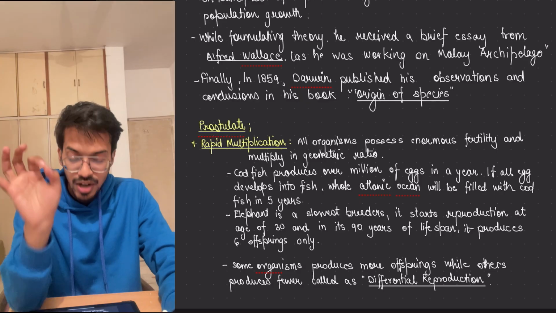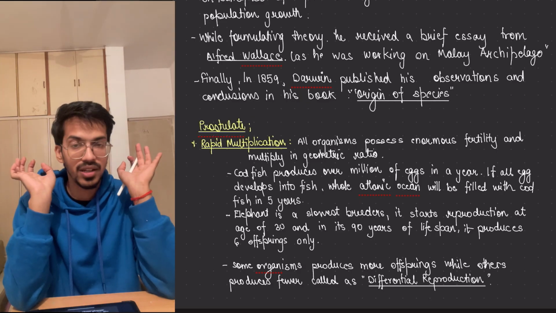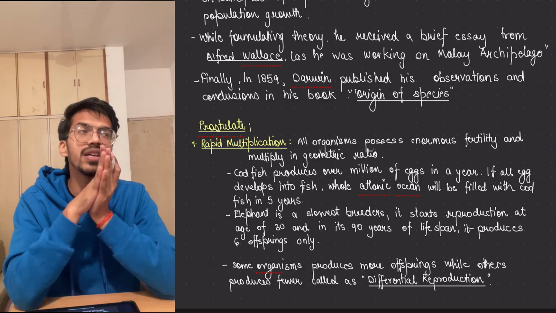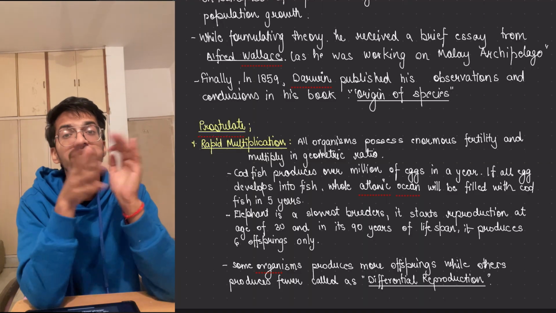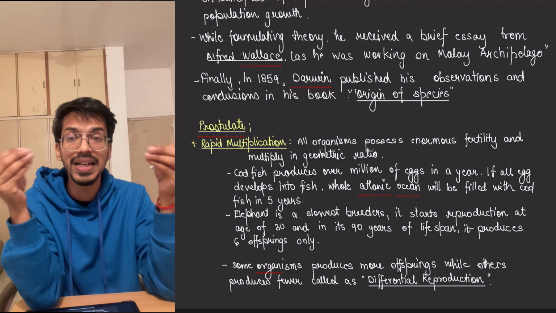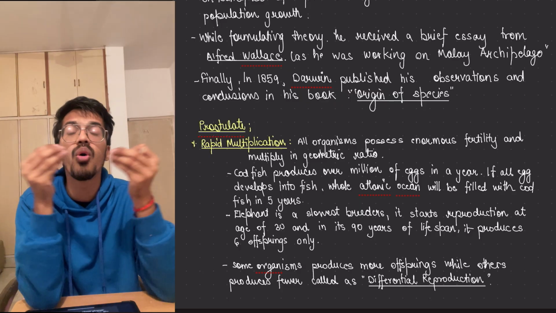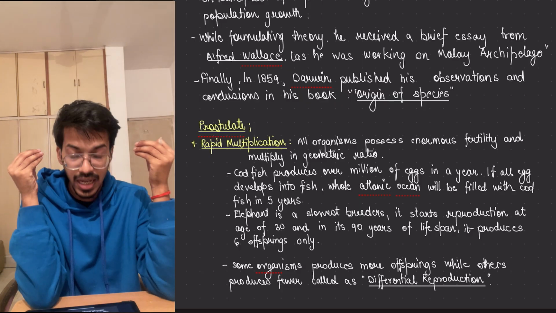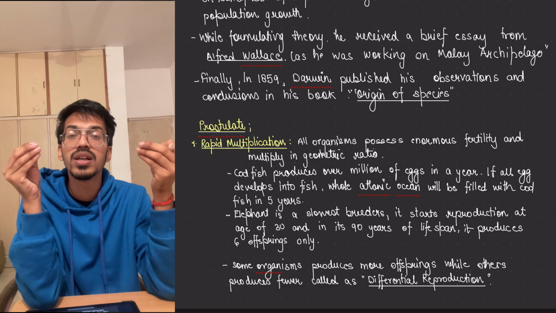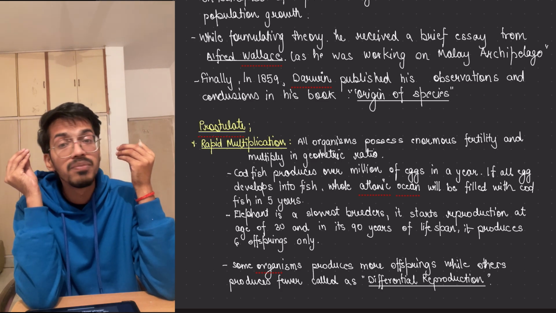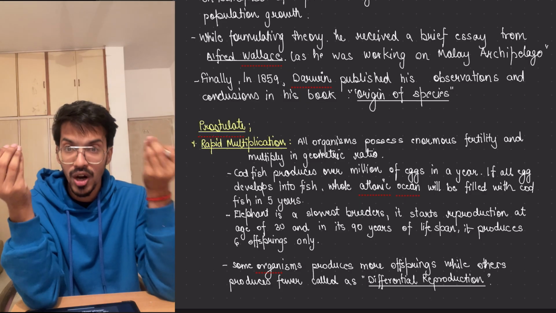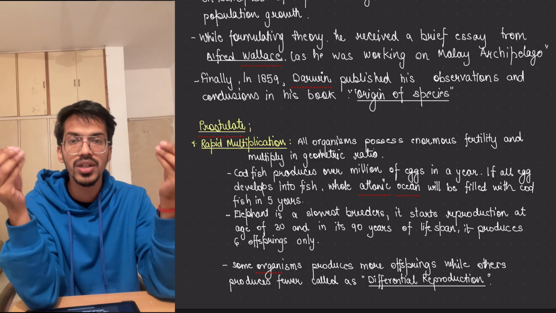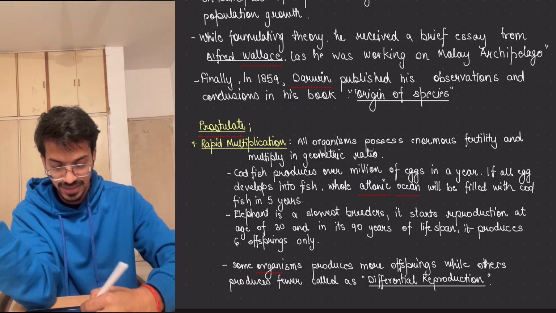That biotic potential can multiply in a geometric way. For example, take a fast breeder animal or a slow breeder animal like the elephant, which starts breeding after 30 years of age, and in its whole life cycle a female elephant gives birth to only 6 babies. But the codfish, which lives in the Atlantic Ocean, gives millions of eggs in a year.